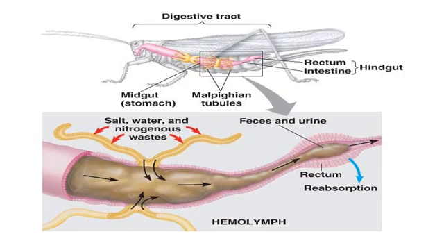These tubules absorb salt, water and other nitrogenous waste materials. Then it comes into the alimentary canal, from where useful things are reabsorbed back into the hemolymph, and the remaining waste material passes out from the body as feces and urine through the rectum.